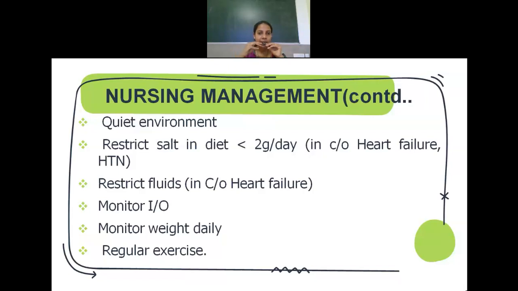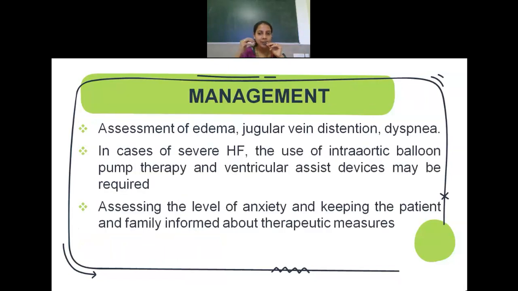Next is the nursing assessment. Assess for dyspnea, jugular vein distension, and edema, especially of the periphery. Commonly, when a patient has severe heart failure, they will go for other management like the intra-aortic balloon pump. We call it IABP. We will discuss that in detail in the heart failure chapter. And we also provide them with ventricular assist devices.